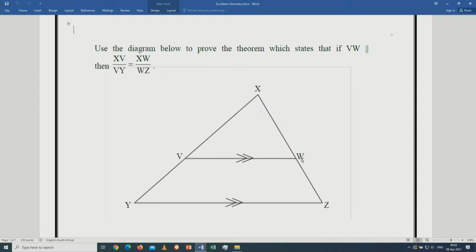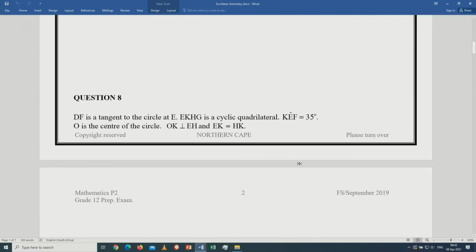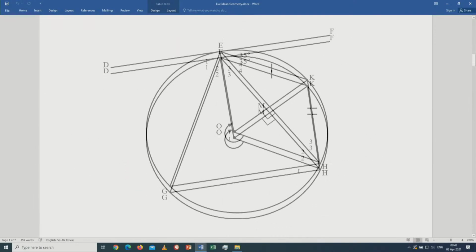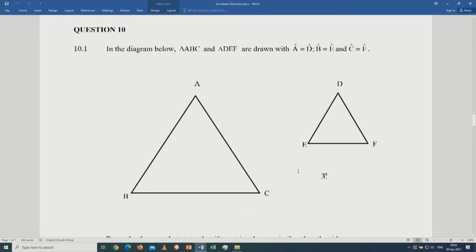It's a possible question. Again, we can be expected to prove the similarity theorem. Let me take you through the similarity theorem. This is more or less a similarity theorem.